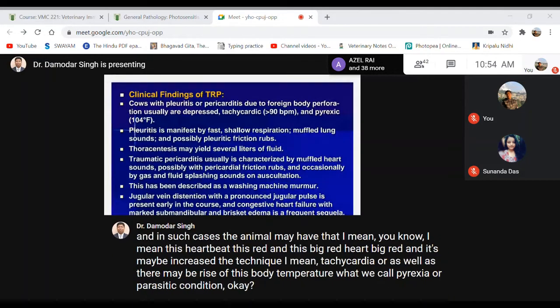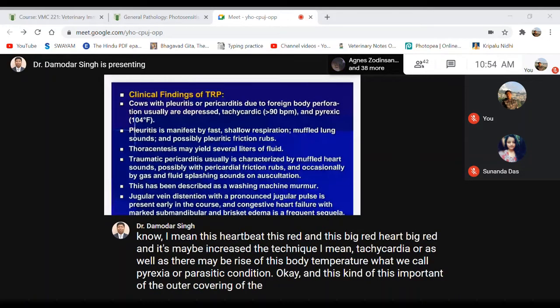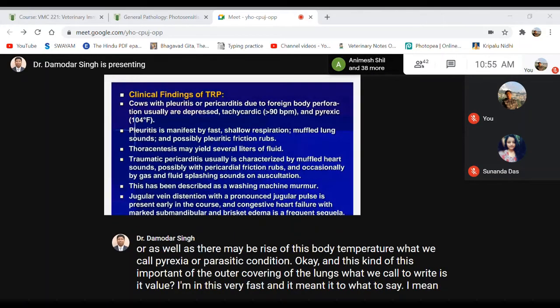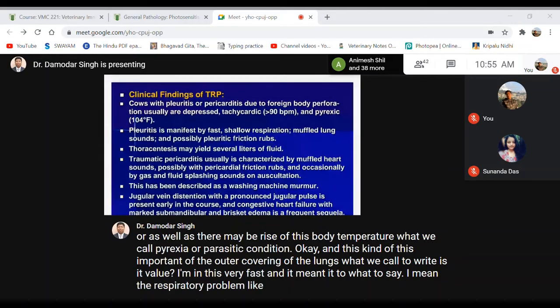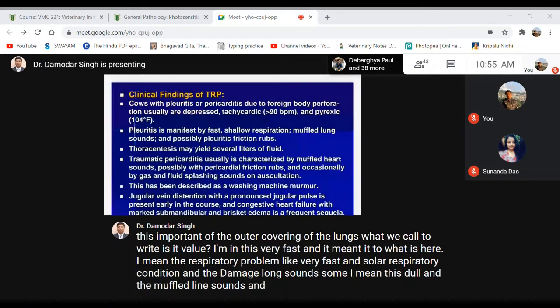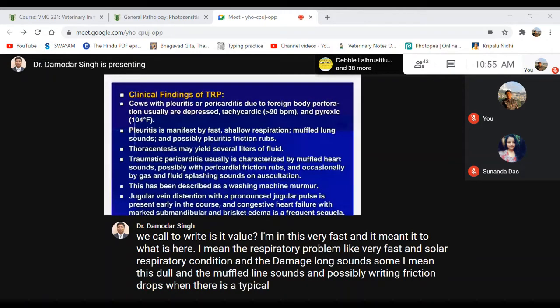Okay, this inflammation of the outer covering of the lungs, what we call pleuritis, may be very fast and may lead to a respiratory problem, like a very fast and shallow respiratory condition. There may be dull, muffled lung sounds, and possibly pleuritic friction rubs, when there is a typical sound of the pleura rubbing against the other parts of the thorax.